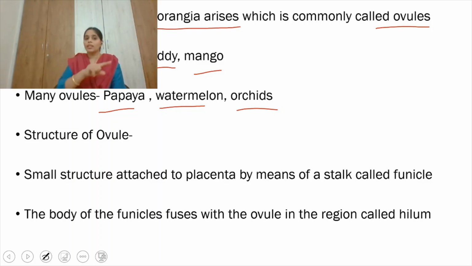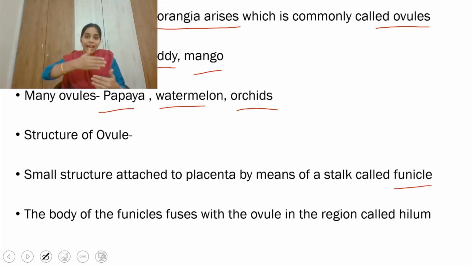We all know that the ovule arises from the placenta. The ovule is a very small structure which is attached to the placenta. It arises from the placenta, but it does not get separated from it. It attaches to the placenta by means of a stalk called the funicle. See how the baby is attached to the mother by the umbilical cord in placental mammals.